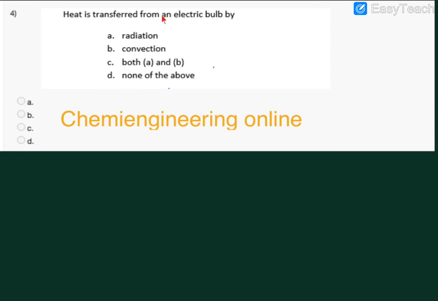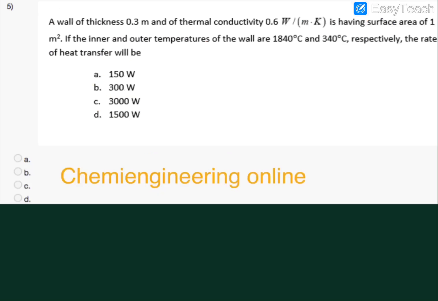Here is the fourth question. Heat is transferred from an electric bulb by. In this case, our options are radiation, convection, both A and B, and none of the above. In heat transfer by an electric bulb, since it is at a very high temperature radiating energy, it is radiation. Obviously, when heat transfers to the ambience, after the radiation, it also takes place by convection in the air medium. So we will go with the option C, both A and B.